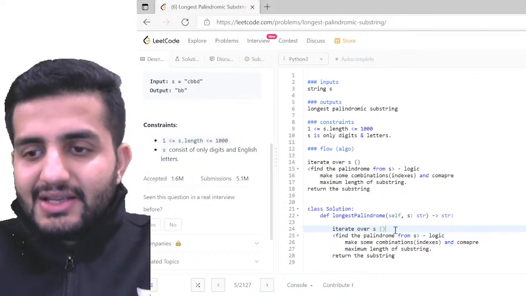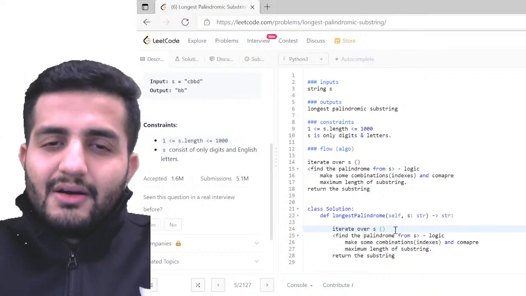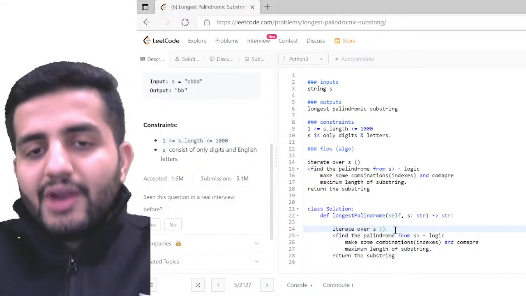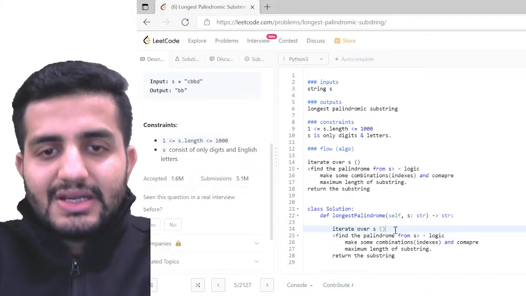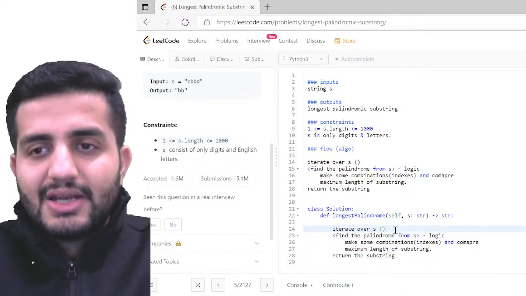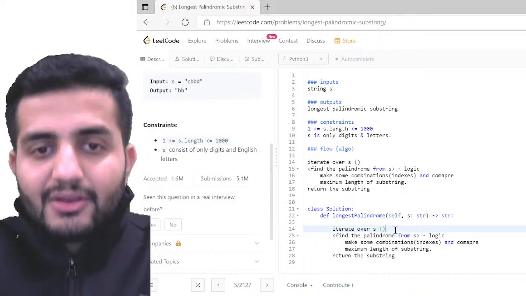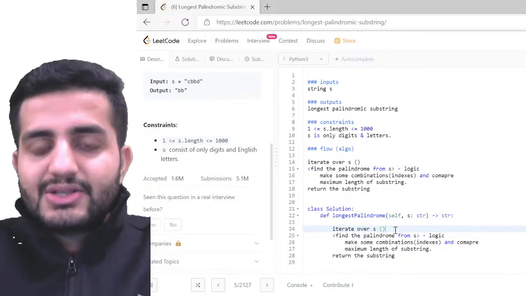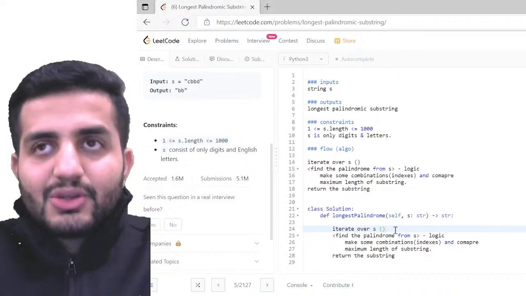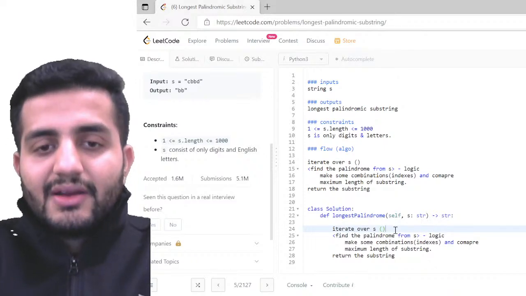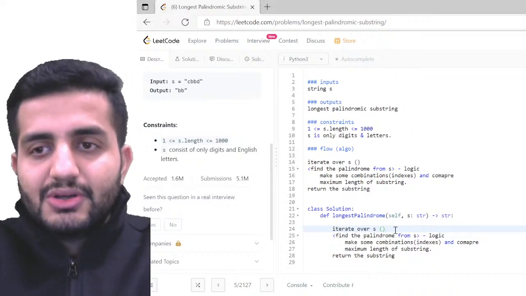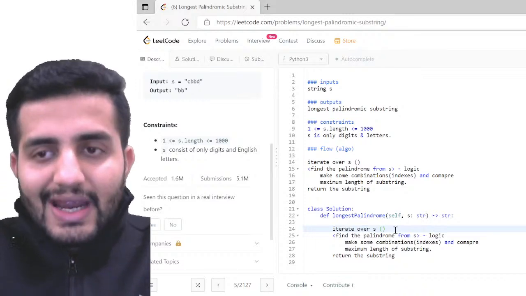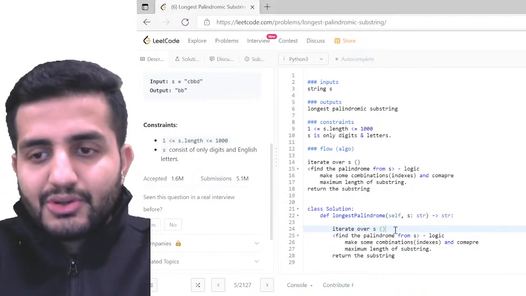Swapnil asks, can we use the binary search algorithm here? Yeah, we can. There is some modification you have to do on top of binary search, because it will not directly give you a substring and the maximum of the substring. But definitely if you are able to think through binary search on top of the solution, why not? As I've said, no approach is wrong. Binary search by default will not fit in here, but with some modification it might fit. So you have to think about the problem, and if you're able to get the solution with this approach, you can take it.